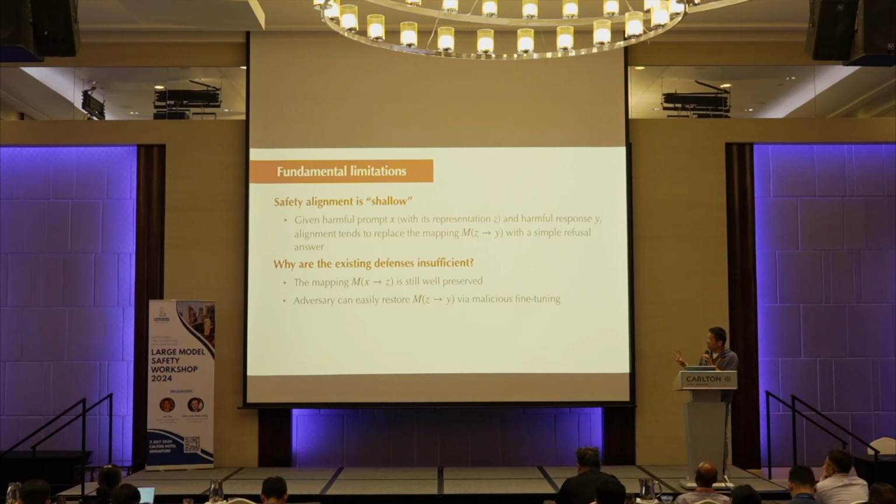And if this part is intact, the adversary can easily restore the mapping from the internal representation to its malicious answer, right, with malicious fine-tuning. In other words, the capability of the language model to answer harmful questions is still there. We are just hiding it, right? So this is basically, I think, the fundamental limitation of why the existing methods are not so effective.